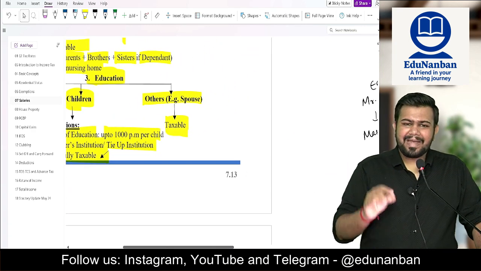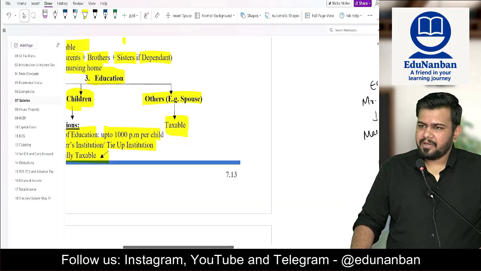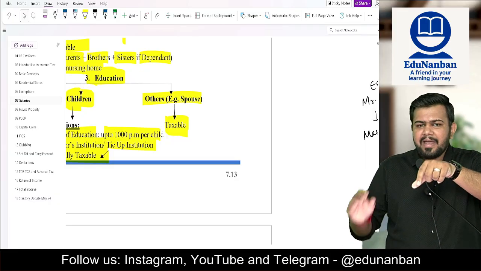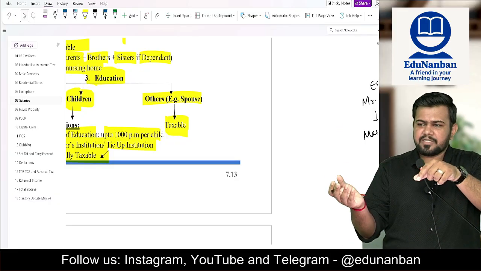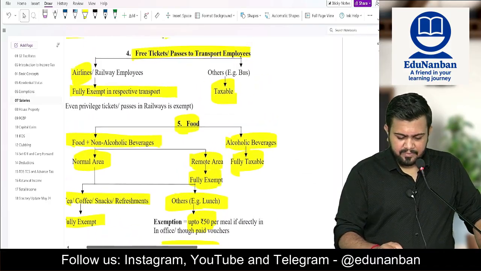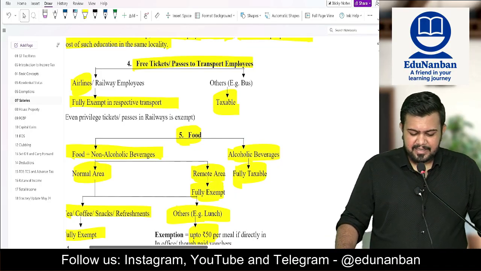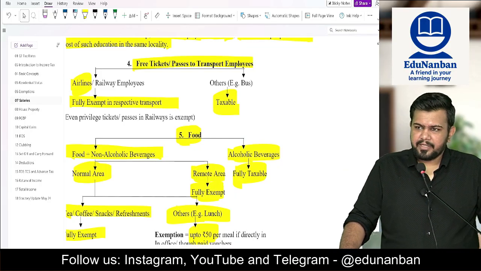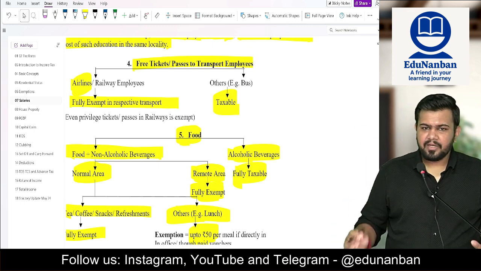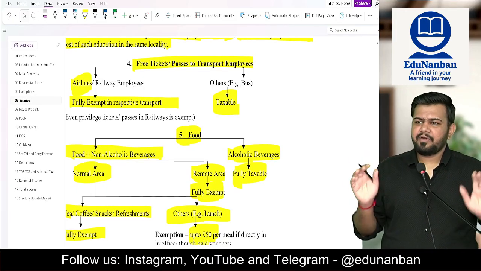Sir, what about any other person other than the employee and children? It will be fully taxable perquisite. Whatever expense the employer is incurring for education of the employee's spouse or any other person, that will be fully taxable perquisite. Next, free tickets to transport employees. If free tickets or passes are given to transport employees, then in case of airline employee, if air tickets are given, fully exempt. Railway employee, rail tickets are given, fully exempt. Any other employee, fully taxable.